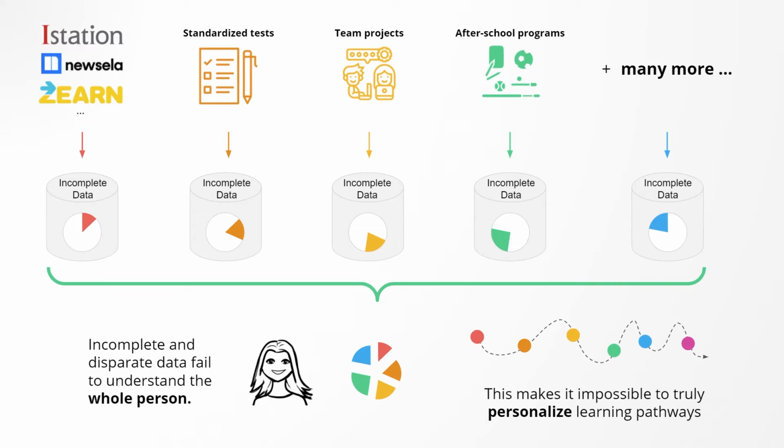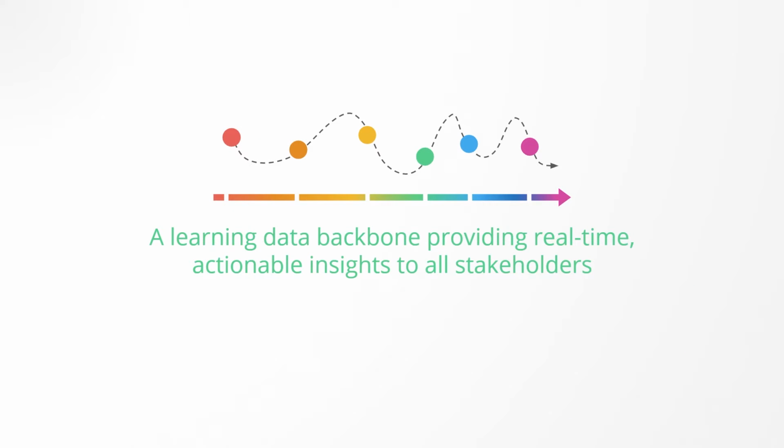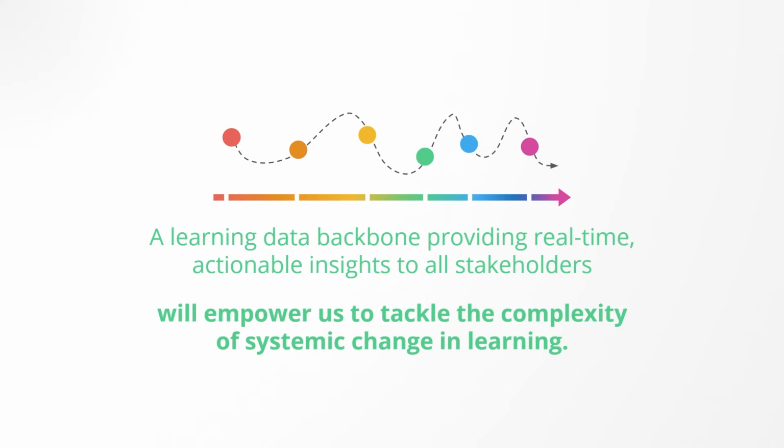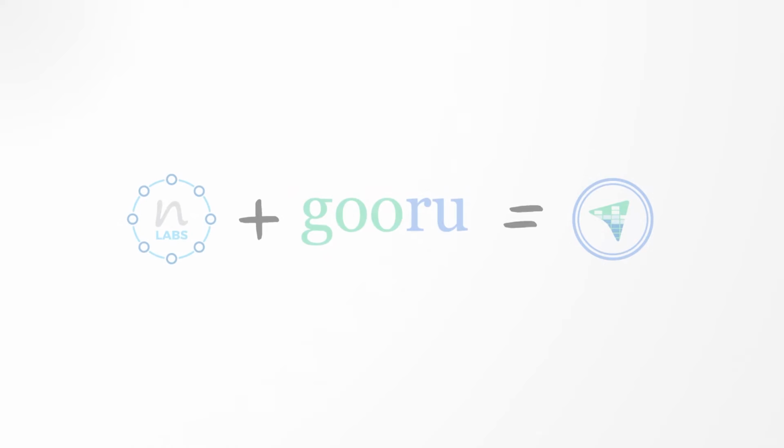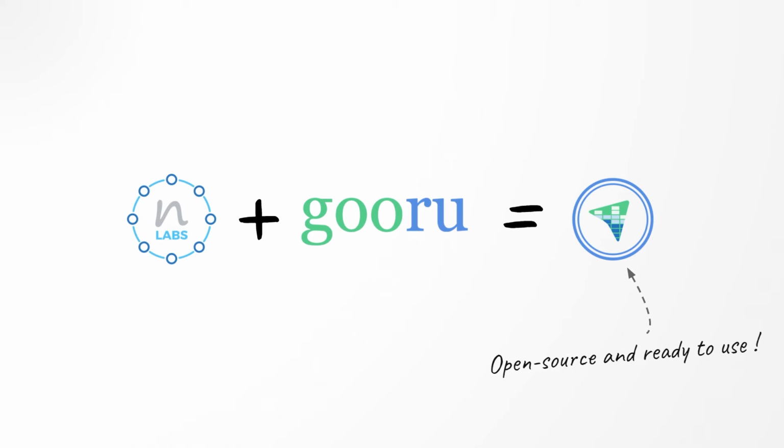Without this complete understanding of the person, it becomes very difficult to personalize the instruction for each learner, provide real-time actionable insights to all other stakeholders, and enable systemic change in learning. A learning data backbone providing real-time, actionable insights to all stakeholders will empower us to tackle the complexity of systemic change in learning. A group of pioneering schools, together with Gooru, have co-created a learning data backbone called the Gooru Navigator to do just that. And we open-sourced it to make it available to all other learning providers.